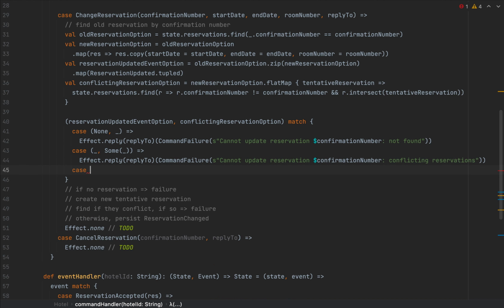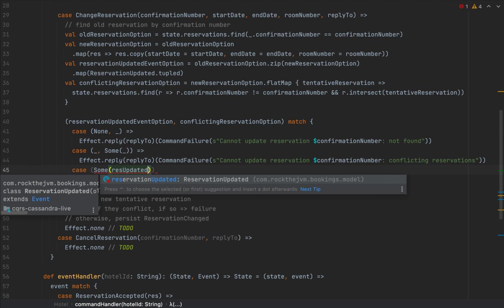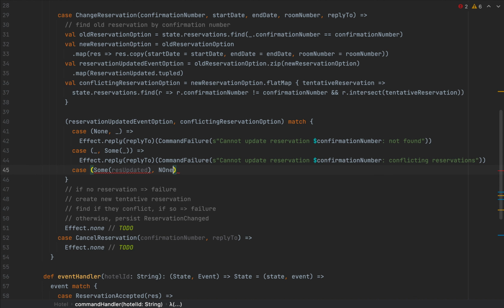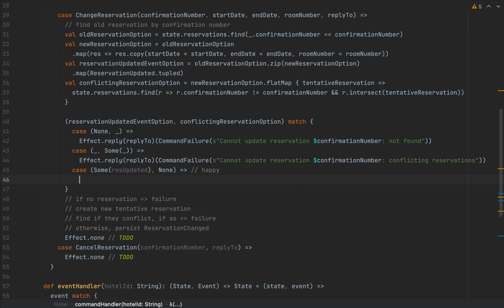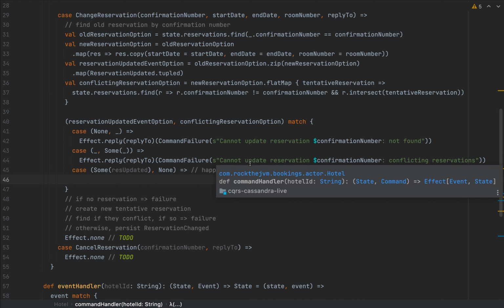Cool. And in case we get a some with the res updated, this is the event, and none, that means the happy path. So this is the happy path, in which case I found the old reservation option and I did not find the conflicting reservation, then it means I'm going to persist my event.